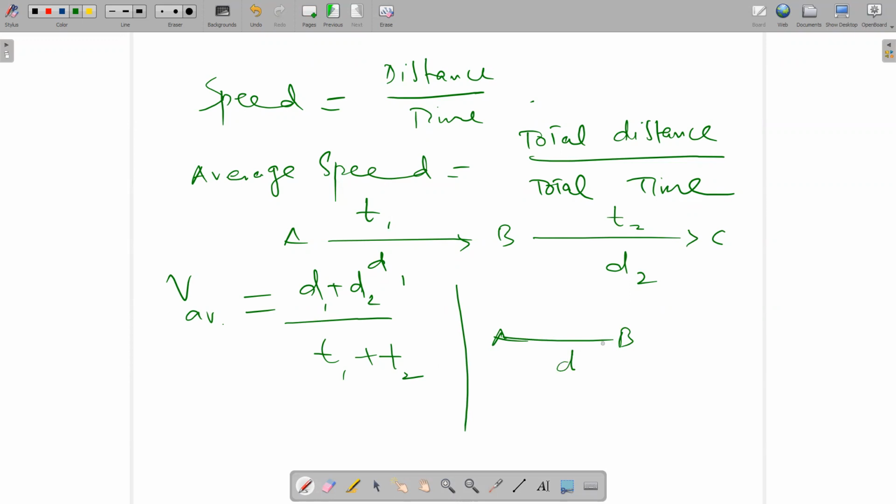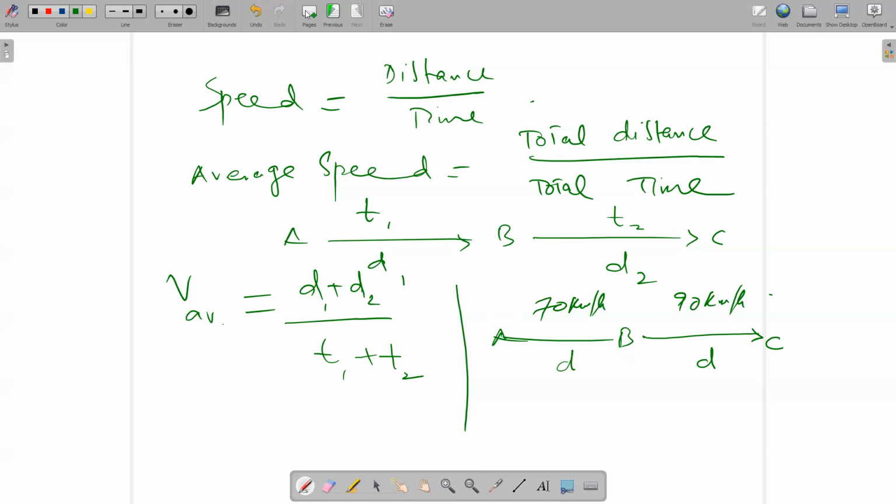The second thing: if a body is moving from A to B having distance D, and B to C having the same distance D, but their speeds are different, here 70 km per hour and here 90 km per hour, how can you find the average speed? This is important.